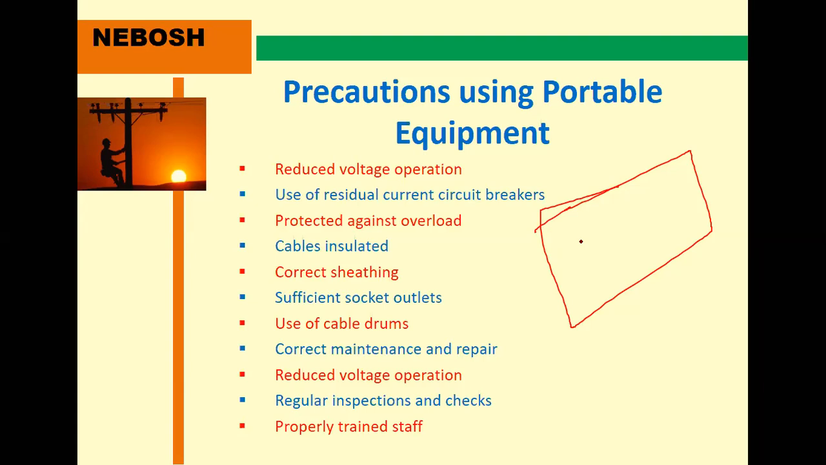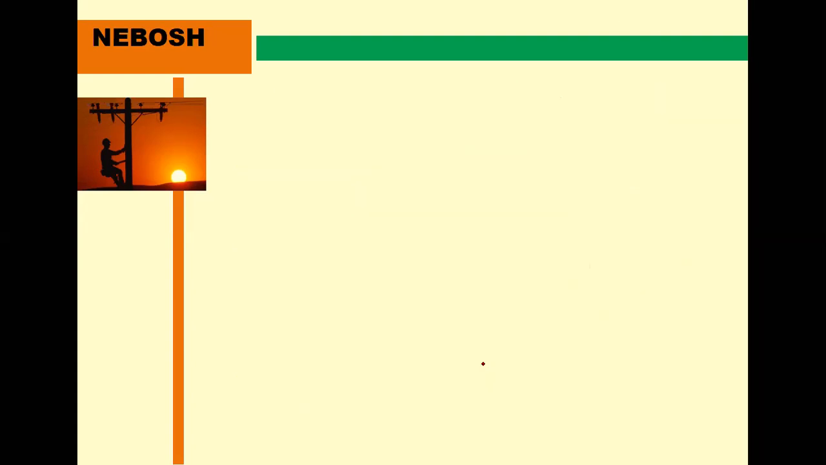For example, with socket outlets, if there are three items, three sockets are needed, not just one socket; two items should never be inserted into one. Use of cable drums also, correct maintenance and repair, and reduced voltage operations. Regular inspections and checks are also compulsory for electrical equipment. Properly trained staff are needed, because live electrical work is very dangerous. Therefore these are the precautions used for portable equipment.